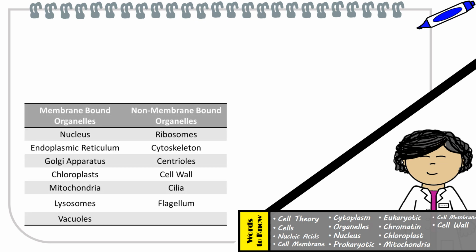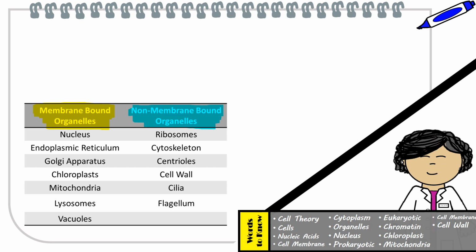Now that you know the different types of organelles, let's determine which are membrane-bound and which are non-membrane-bound organelles. As you can see, the majority of the organelles that we discussed are membrane-bound organelles, meaning they have a membrane, some even double membranes that separate their contents from the cytoplasm. Take a look at the non-membrane bound organelles. These do not have membranes, hence their names.